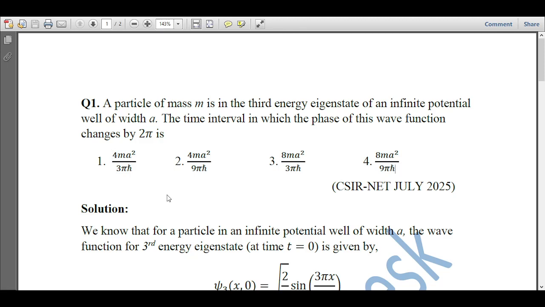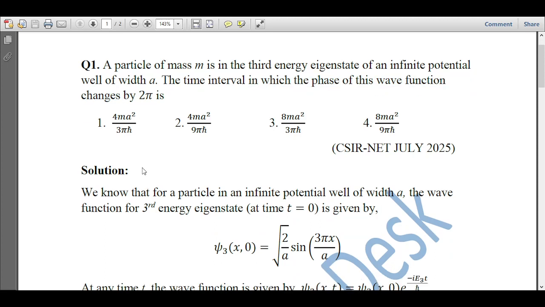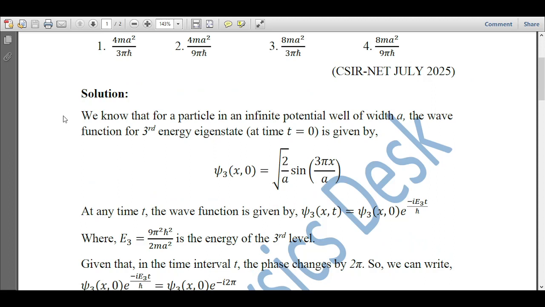Okay, so what we are given is a particle of mass m in an infinite potential well of width a in the third energy state. Okay, that means n is equal to 3 here. And we have to find the time interval, that means the expression of time in which the phase of this wave function changes by 2 pi. Okay, so let us come to the solution now.